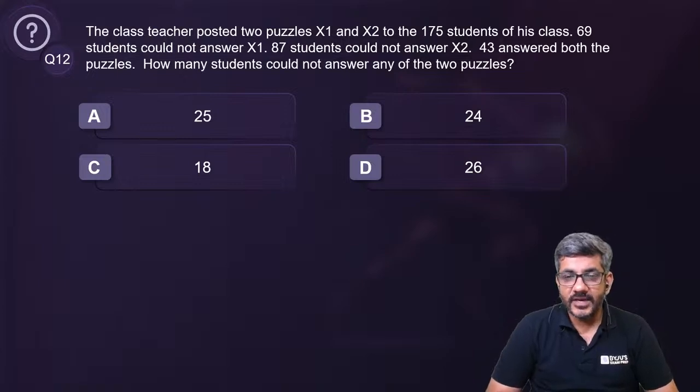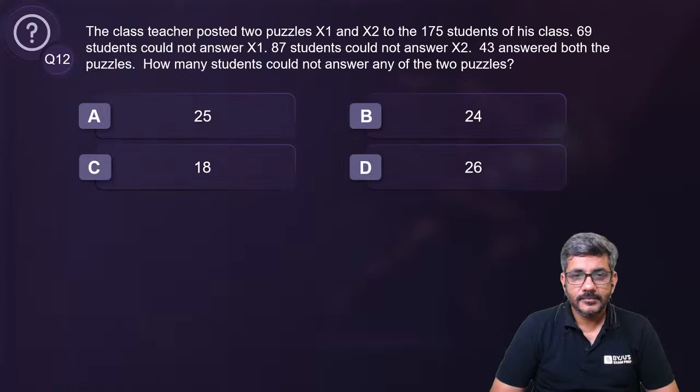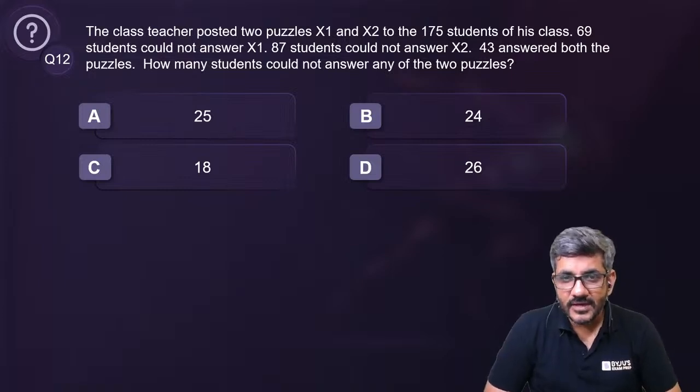Any answer for question number 12? We have a question from Venn diagrams this time. Resham has got an answer.